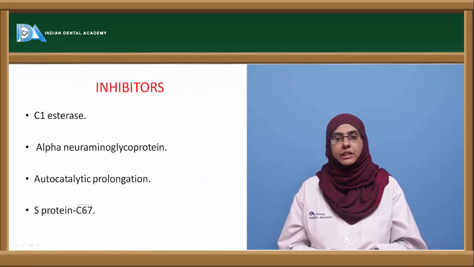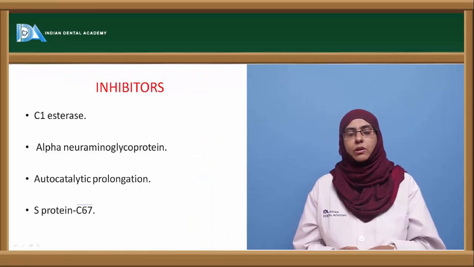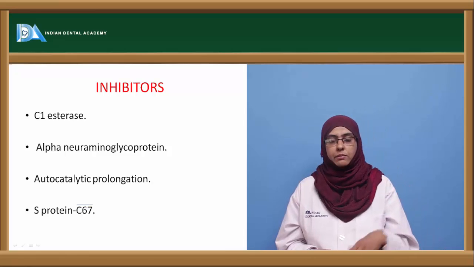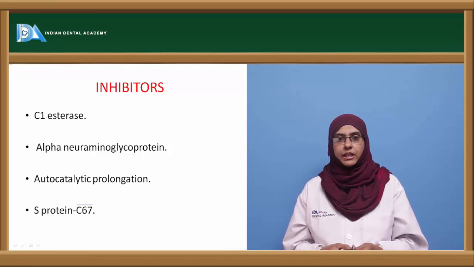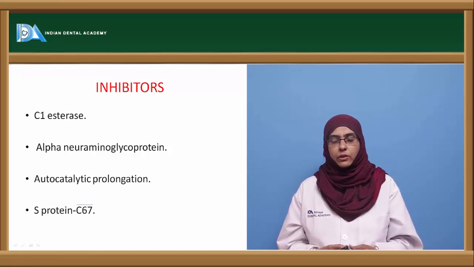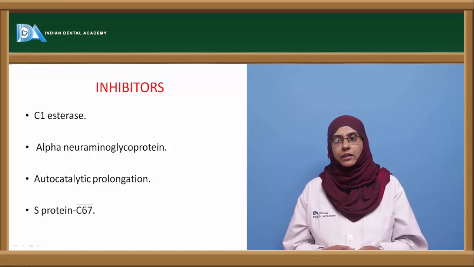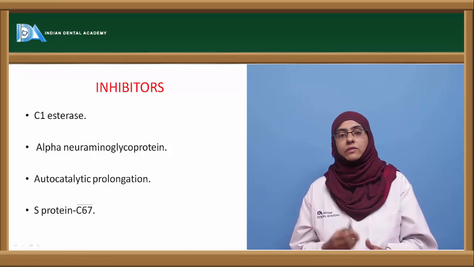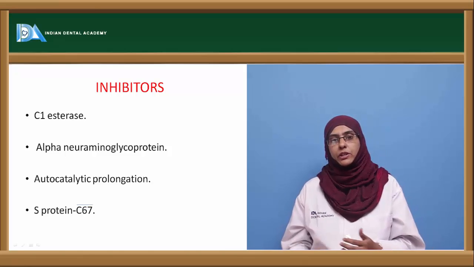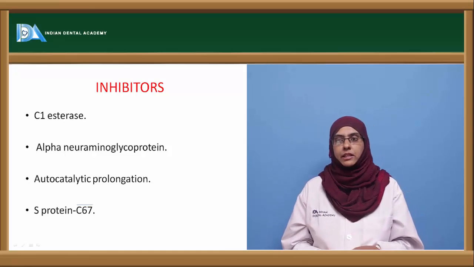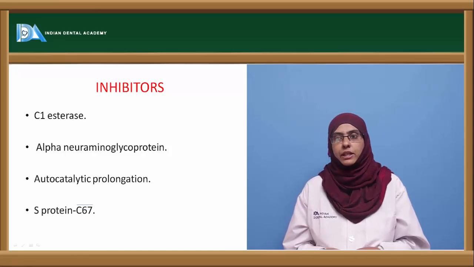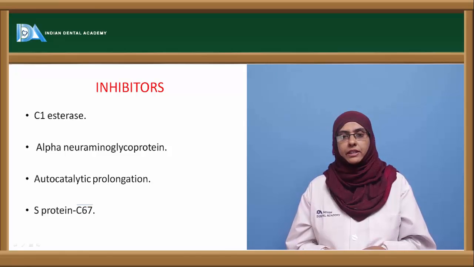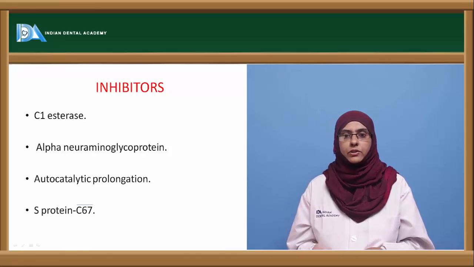Among the inhibitors present in the human body which inhibit the complement protein, the most prominent one is the C1 esterase inhibitor. Next are alpha aminoglycoprotein, and you have autocatalytic prolongation proteins also that will not allow the complement protein to continue in the pathways. And we have another protein called S protein that inactivates the complex at the place where the C5-6-7 complex is usually formed.